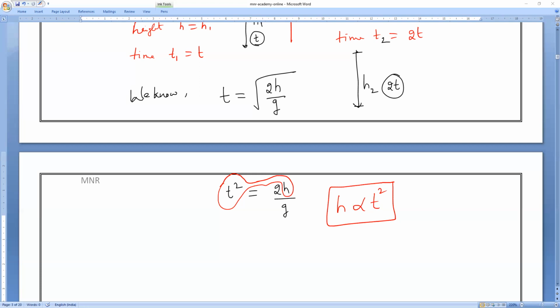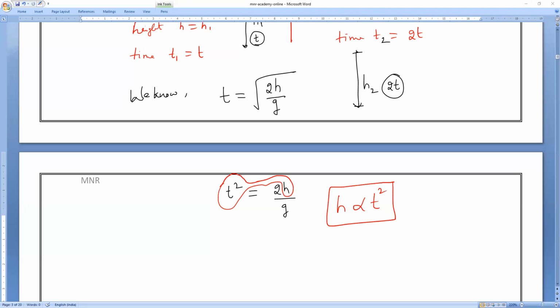Sir, doubt. Why are we finding the time, sir? They asked to find the ratio of height only. The given data is only time and height. We don't have any other option. Am I right? So first of all, we need to find the h, sir. Clear? You understand now?